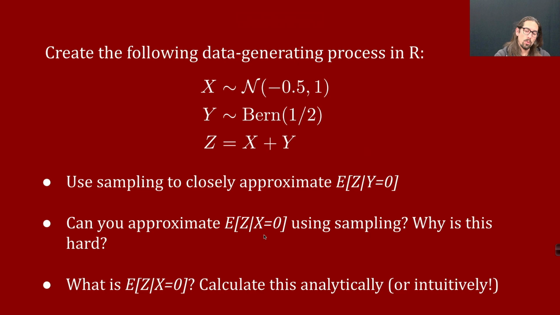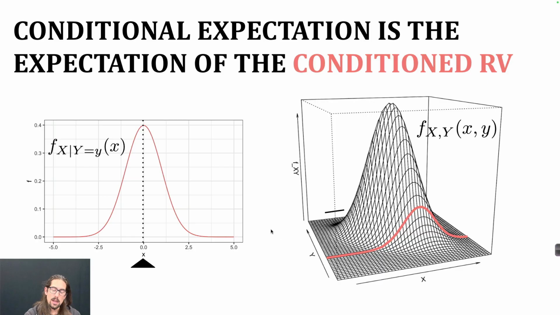And so in this case, for any value of x that I'm putting in here, I'm getting a different conditional average for z. So let me show you a joint density between two continuous random variables, x and y. What I am showing you here is the distribution of x given that I fixed y to be some value. This little value here is little y. So when I fix y equal to little y, this is the distribution of x that I get.